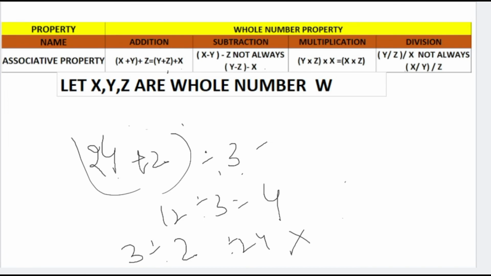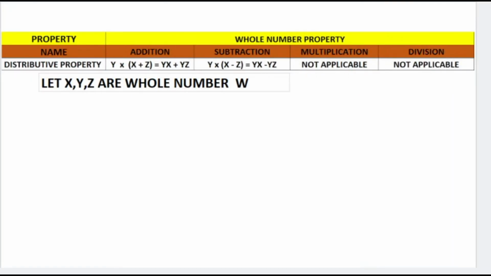Let us move on to another property. Distributive property. Yes. What is the distributive property? The distributive property says it works over addition and subtraction, but it doesn't work over multiplication and division. Let us see what it is.